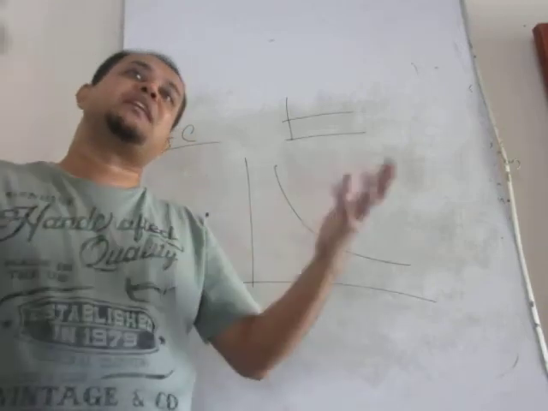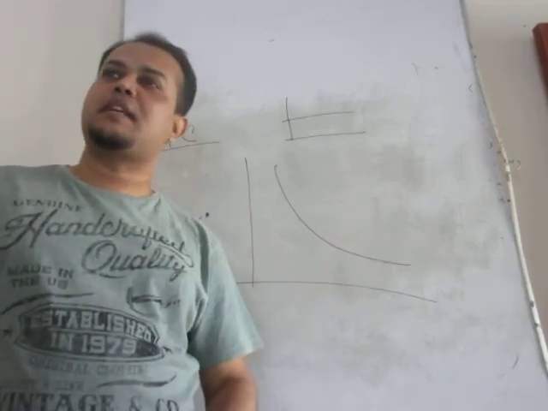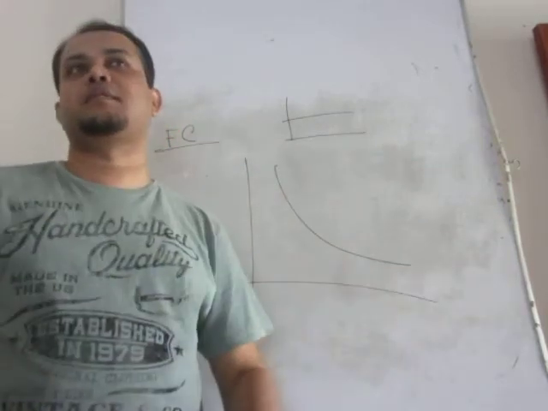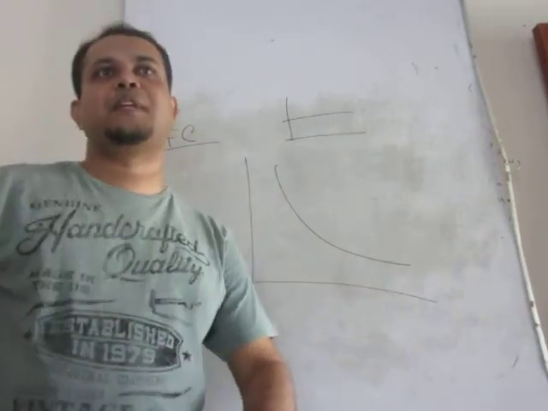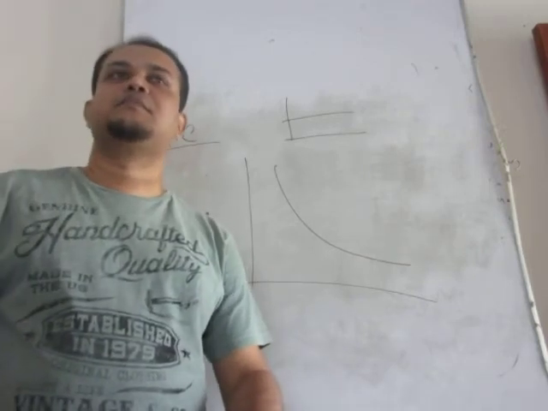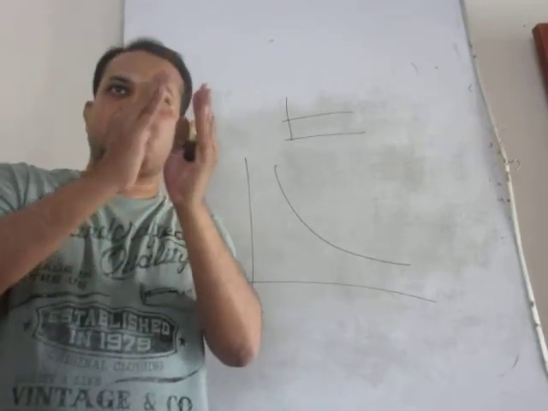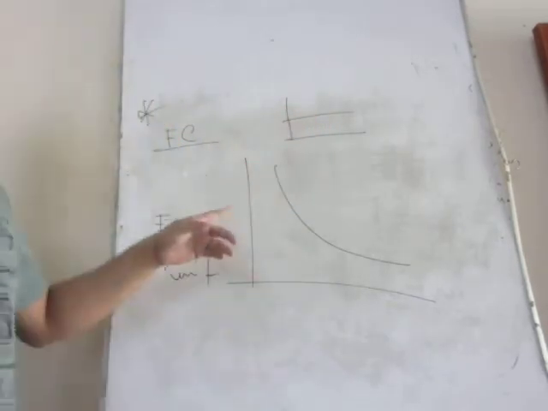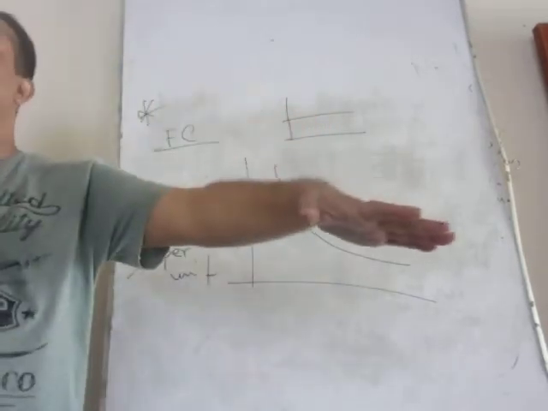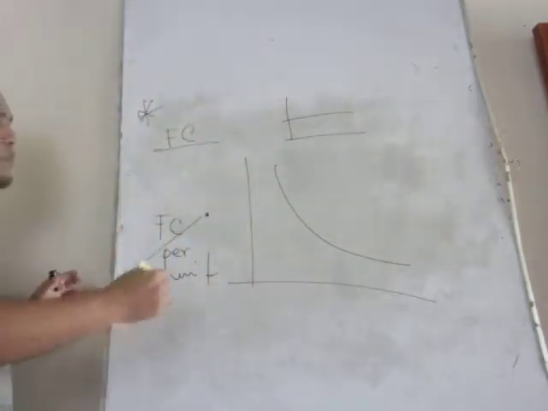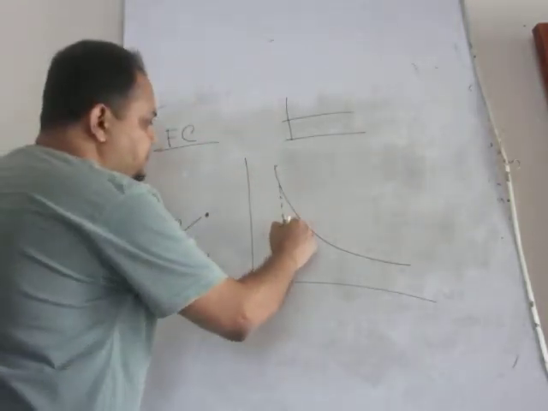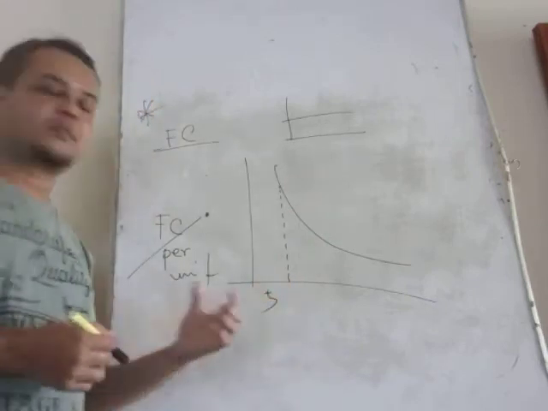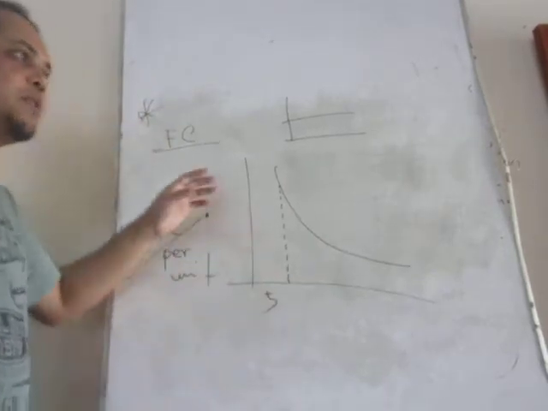But if you produce 10 units, the same fixed cost will be distributed over 10 units rather than 5. So per unit fixed cost is now 10 by 10, 1 taka. That means as you increase the production volume, fixed cost per unit decreases. See the graph. Suppose this is the first level. When you are producing 5 units, the cost per unit is this much.